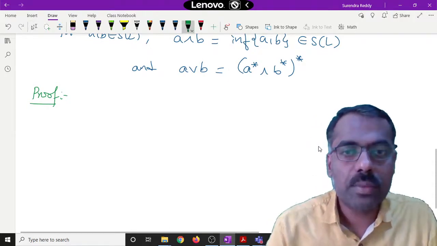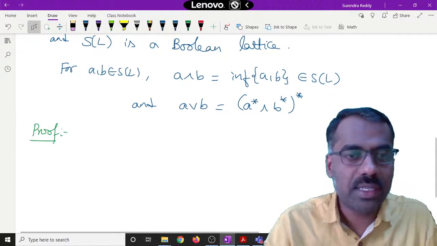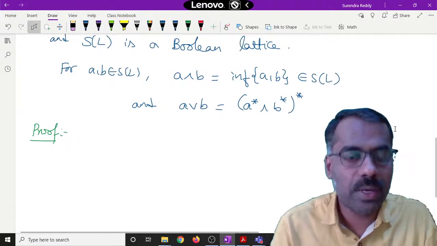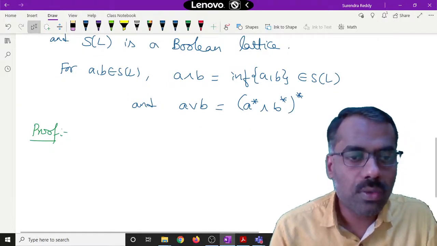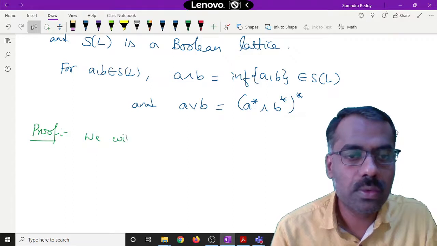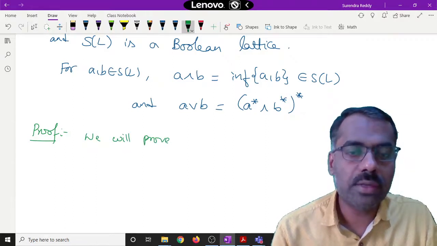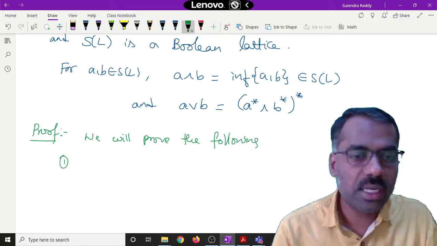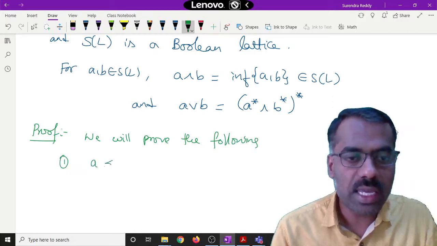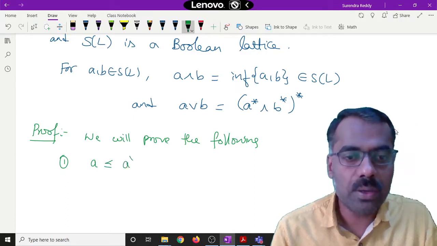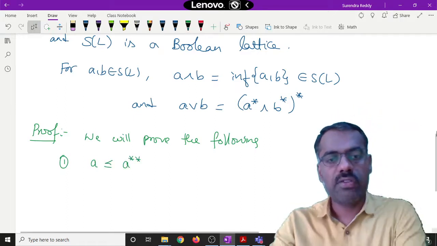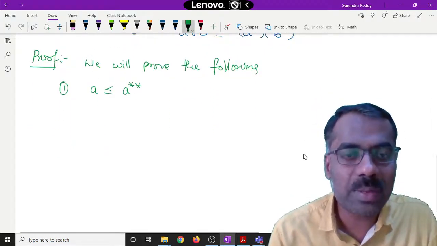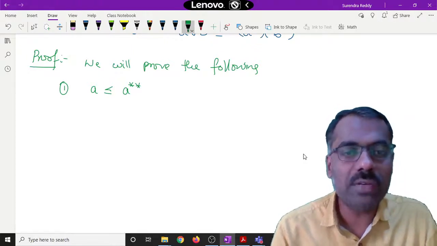Before proving all these things, we will try to observe some properties of the elements in S of L. We will prove the following. The first one is that for any element A in L, A is less than or equal to A double star, where A double star is the pseudo complement of A star.